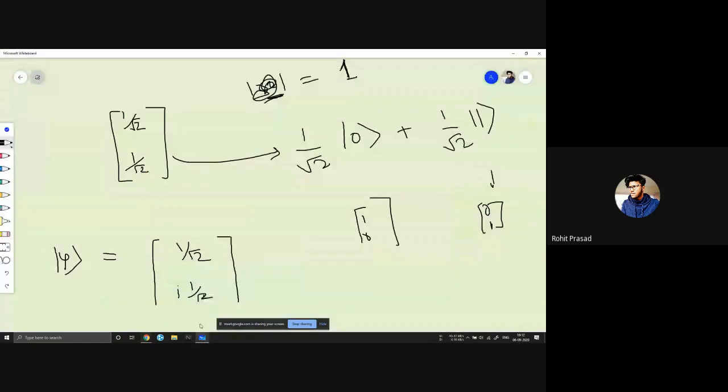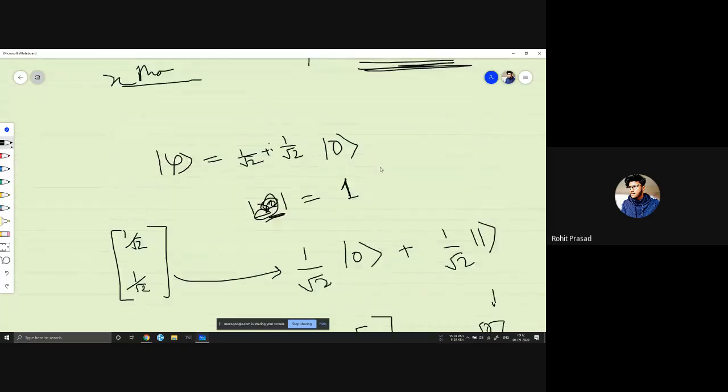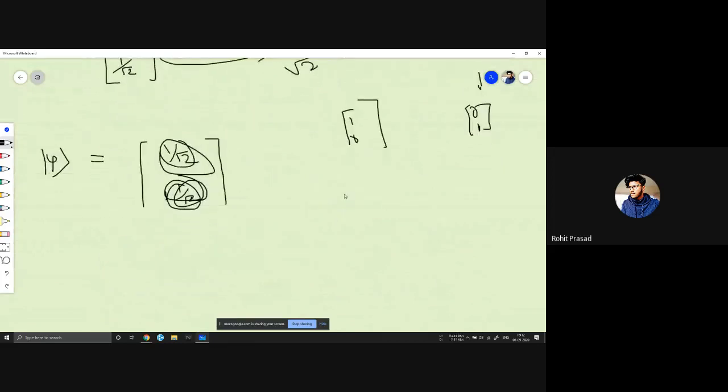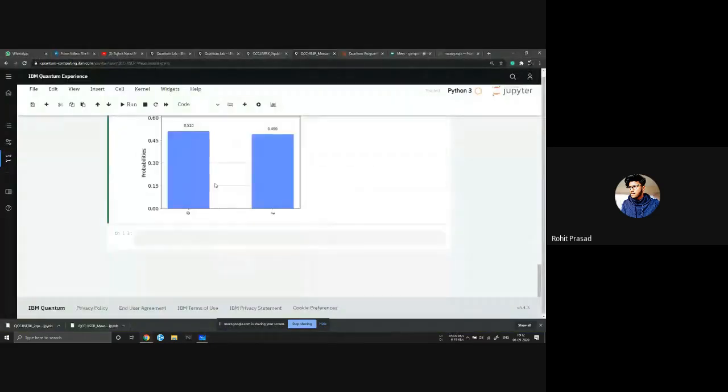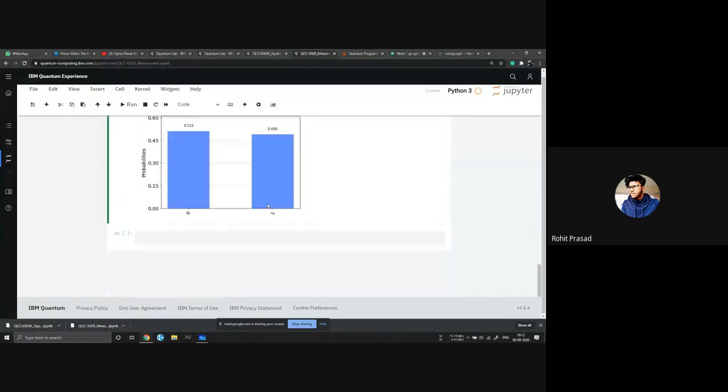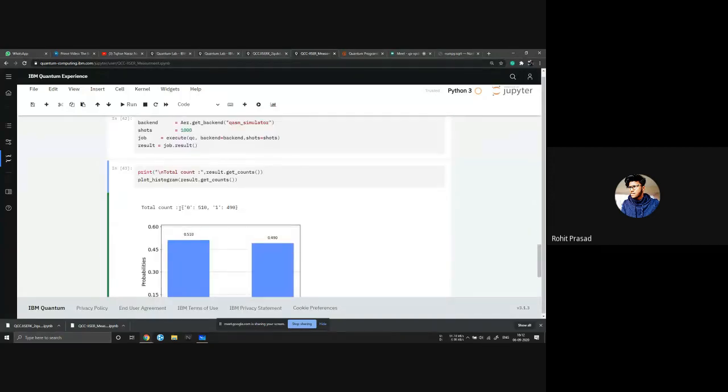So until and unless we change the magnitude of x and y, we won't be changing anything. If we want to backtrack it, say we don't know anything about this, we just ran the circuit and the answer came to be this.